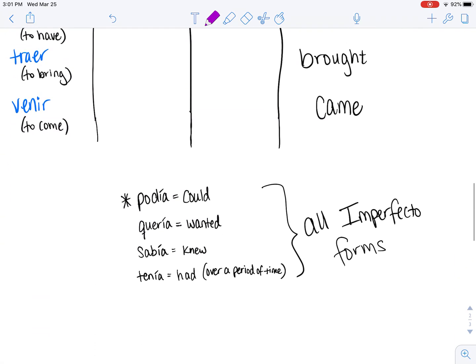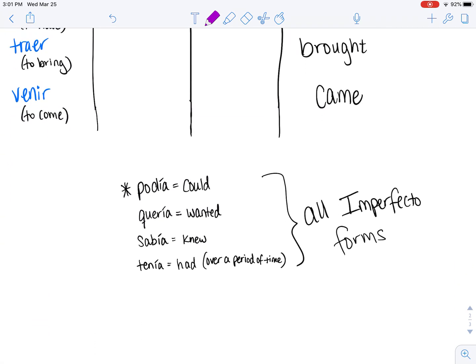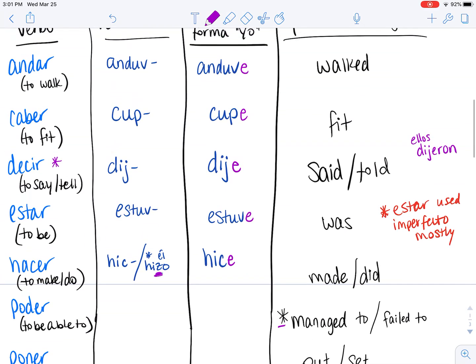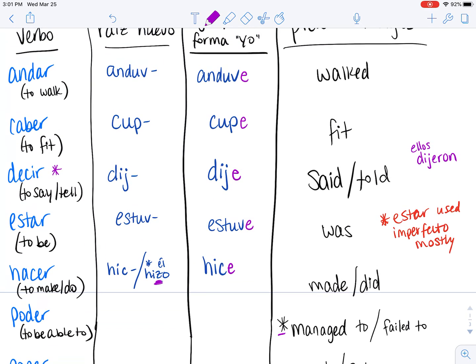At the very bottom here, you'll see there's a couple others that have it. If you want to say that you could do something, we're actually going to use the imperfect form, podía.